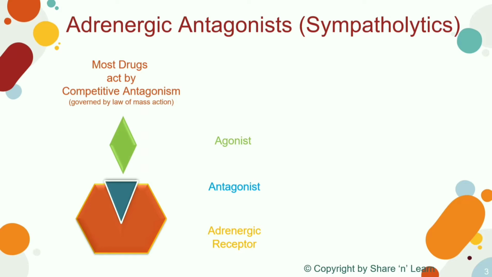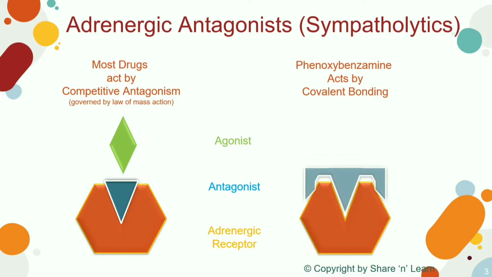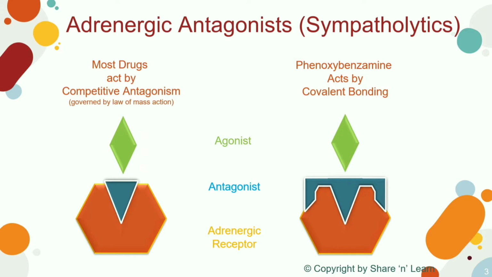Therefore, the sympathetic activity of the agonist is blocked. One exception is phenoxybenzamine, which binds to the receptor by forming covalent bonds and renders the receptor inactive. This effect lasts for 3 to 4 days until new adrenergic receptors are synthesized in the body.